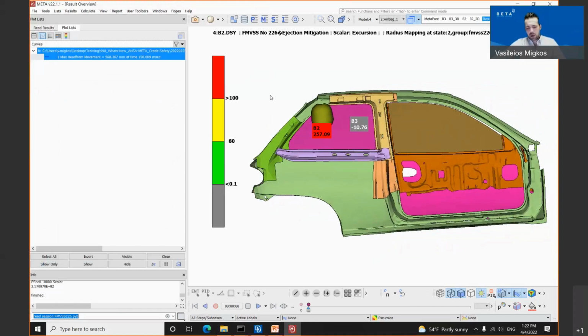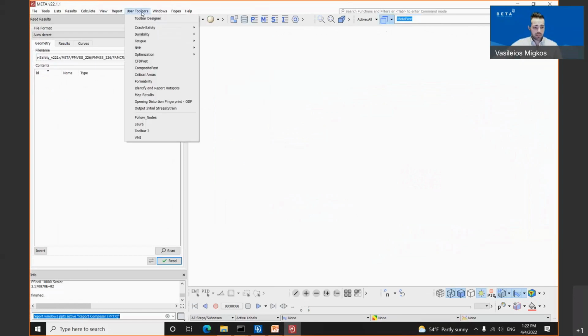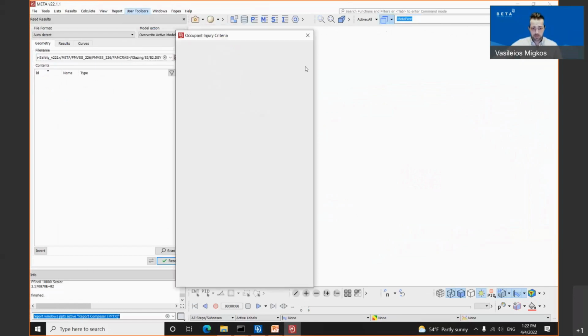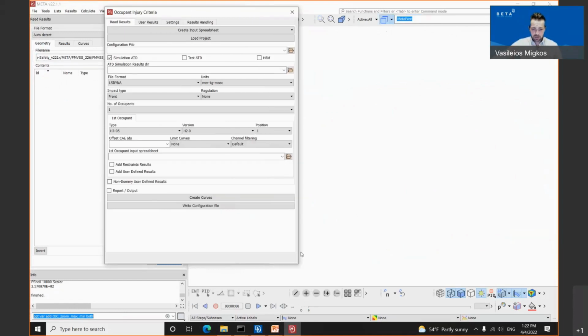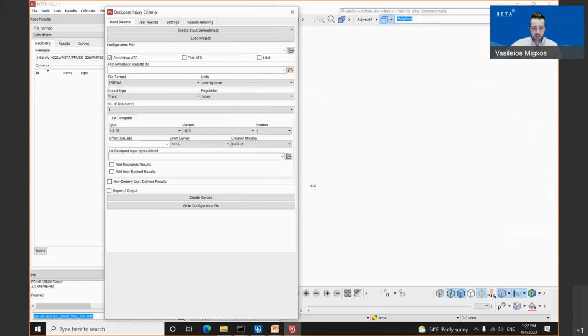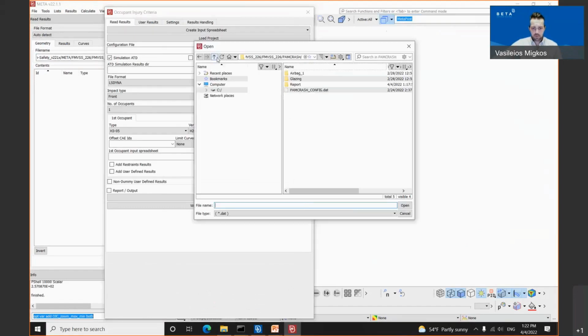Apart from these, we have some new features supported for the massive tool, the occupant injury criteria tool. For this tool, as you might know, I am using, or I will use, a configuration file. We will go through each point once the configuration file has been loaded.